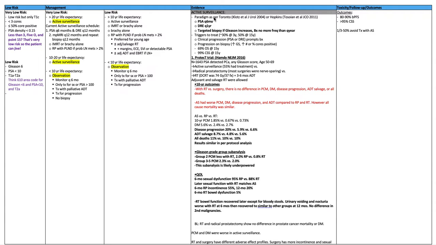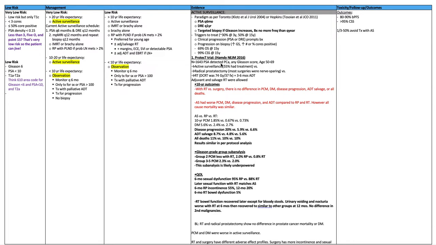Active surveillance evidence paradigm as per Toronto, Klotz, or Hopkins. This is a PSA every 6 months, a DRE every year, and targeted biopsy if Gleason increases, biopsy no more than every year. Triggers to treat, approximately 30% at 3 years and 50% at 15 years. Clinical progression, meaning a PSA or DRE prompting a biopsy. Progression on biopsy, which is either an increase in the Gleason score, an increase in the number or percent of cores positive. 69% overall survival at 15 years, 99% cause-specific survival at 15 years.